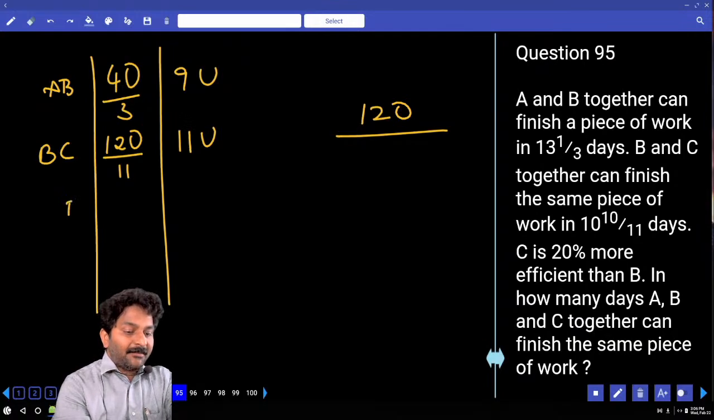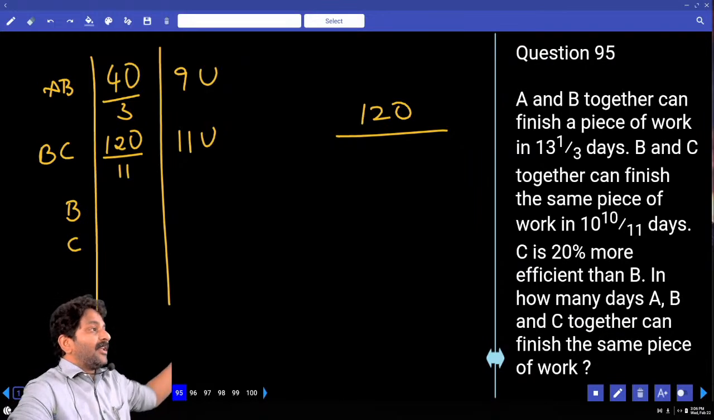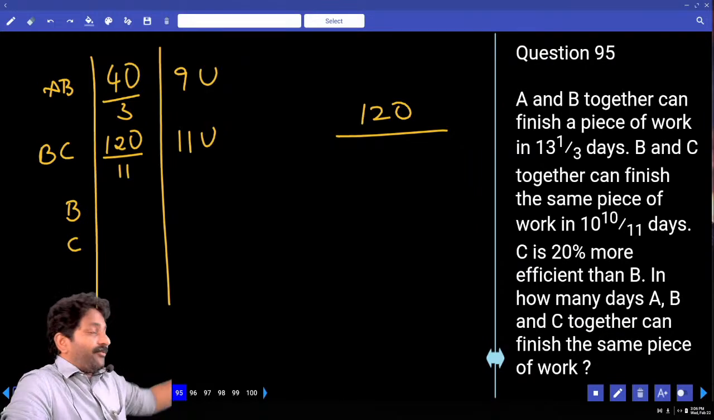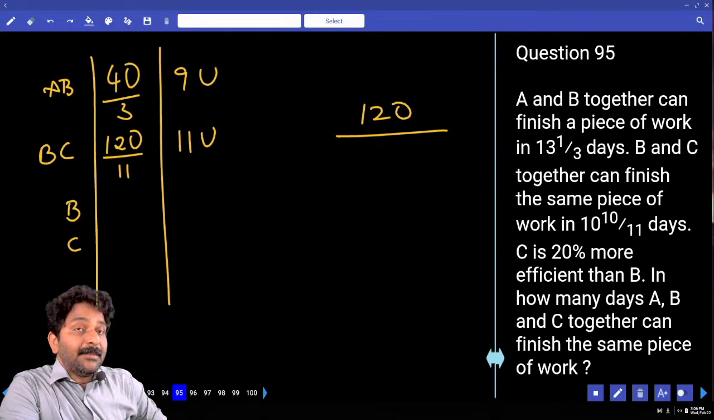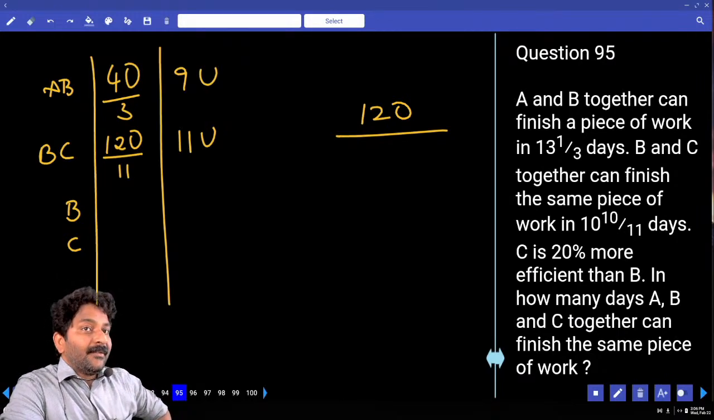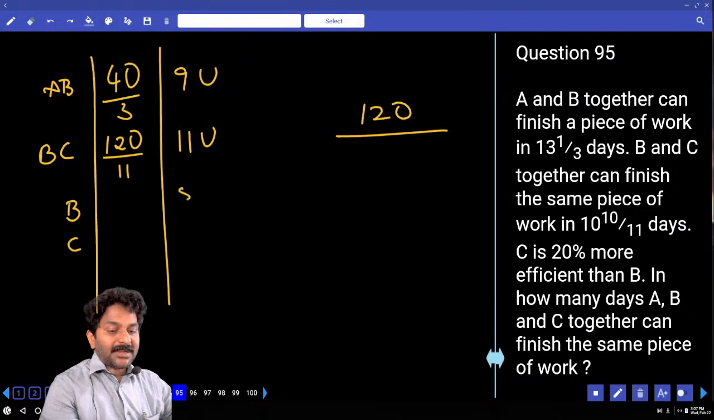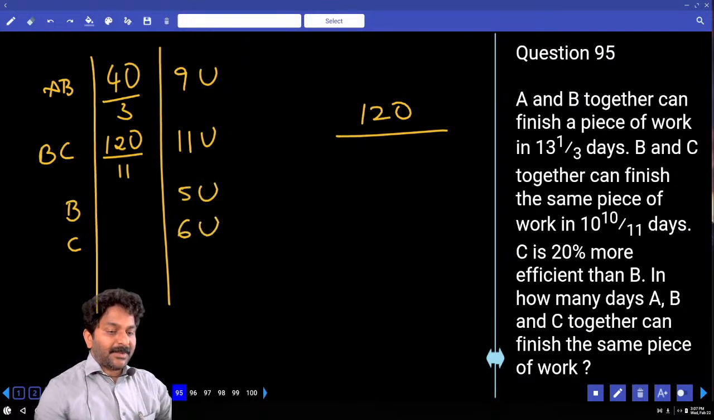And at the same time, we were given C efficiency is 20% more than B efficiency. If B efficiency is 100%, C becomes 120. They both are in the ratio 5:6. Total how many parts? 11 parts. 11 parts is 11 units. Then 5 parts is 5 units. C will do 6 parts. That means 6 units. AB together are doing 9 units.